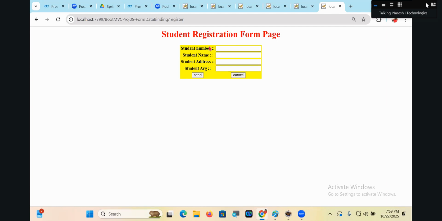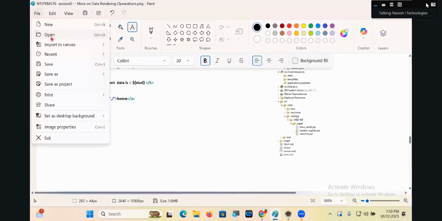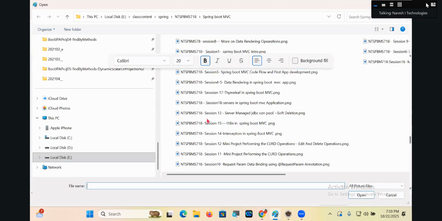So we should know how exactly we used JSTL tags. Now we should start working with what? Spring Boot MVC or Spring MVC supplied JSP tags for this form page designing so that I can show you two-way data binding. Two-way data binding, guys. Yeah, just a minute. Open this, guys. Where is this?